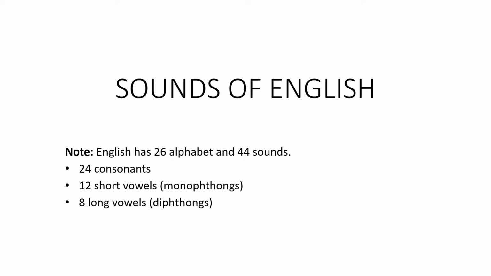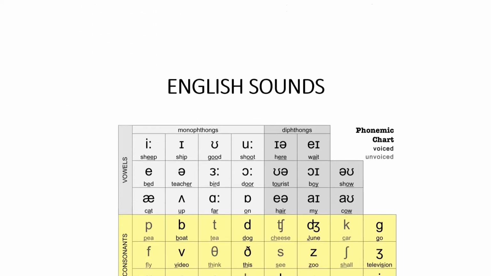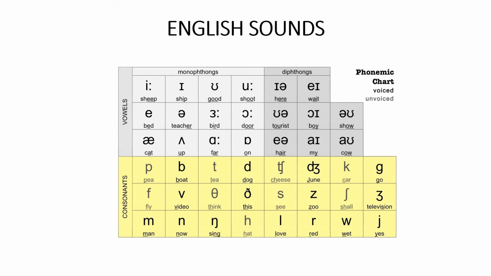We have 24 consonants. There are 20 vowel sounds. 12 of these are short and 8 of these sounds are long. The short ones can also be called monophones, and then the long ones can also be called diphthongs. So as you can see here, the phonemic chart. We have the voiced sounds and the unvoiced sounds.